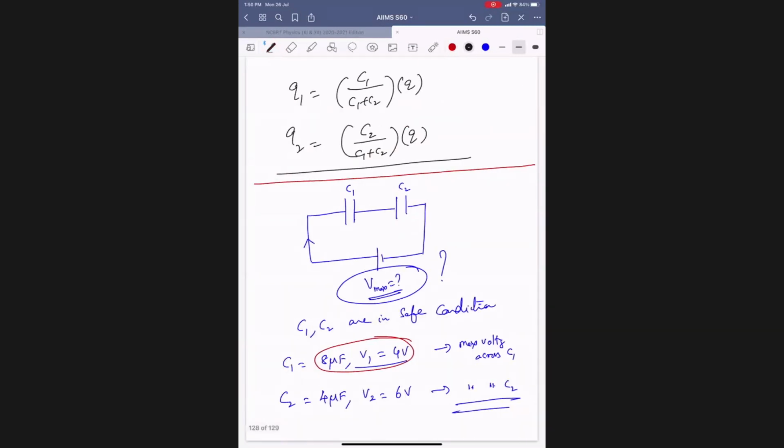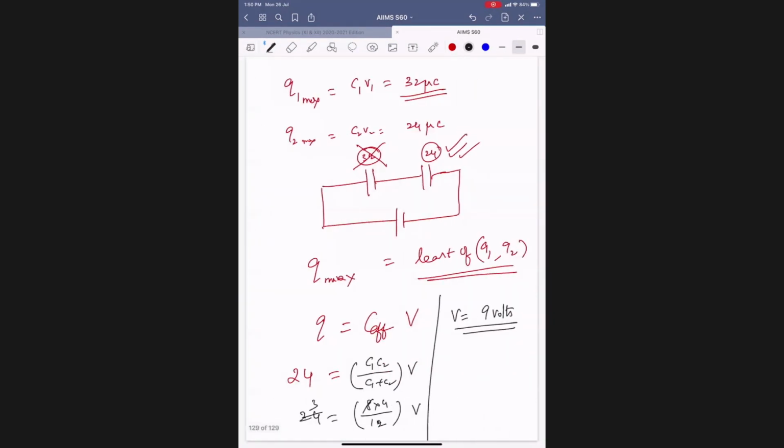So problems will be like this. Two capacitors are there: one has capacity C1 and maximum voltage V1, and the other has capacity C2 and maximum voltage V2. If these two are connected in series, what is the maximum voltage I can apply so that neither gets damaged? That is called the safe condition. First we calculate the effective capacity of the combination, C1 C2 by C1 plus C2. Calculate the maximum charge on each one. Then don't take the highest. Always take the lowest. Got it?